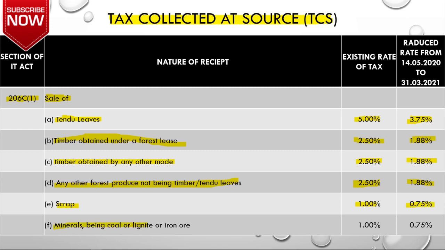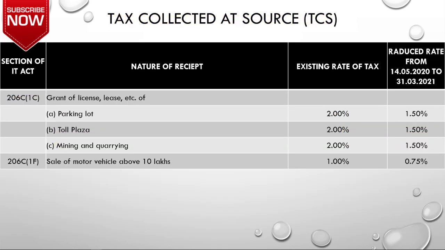Then next is minerals, being coal or lignite or iron ore. Whenever you are selling the mineral, then you need to collect the TCS at the rate of 1%, which was the existing rate, and now it has reduced to 0.75%. Now next section is 206C, subsection 1C.